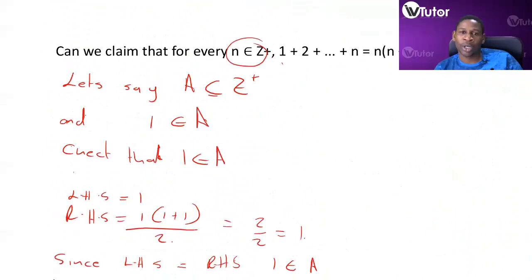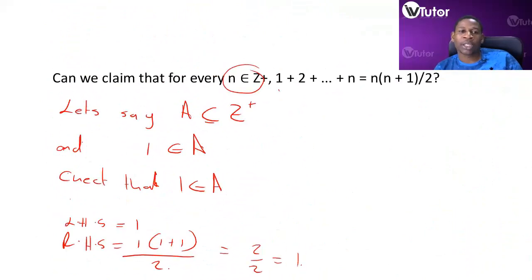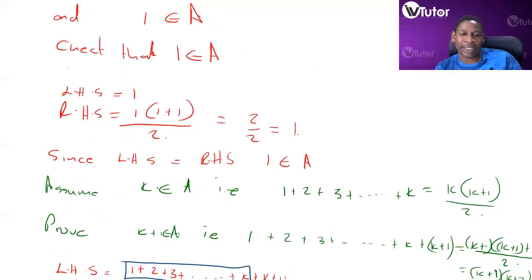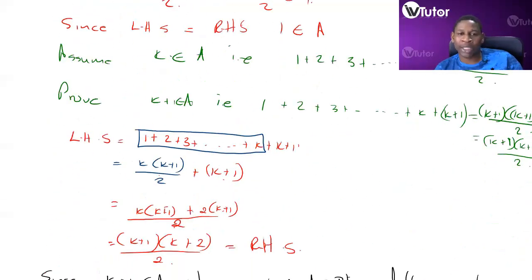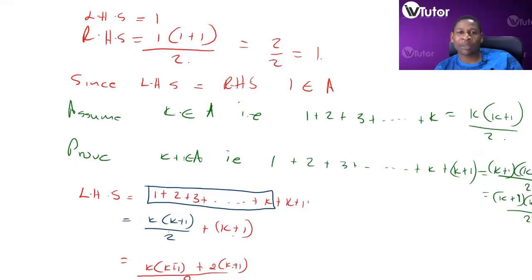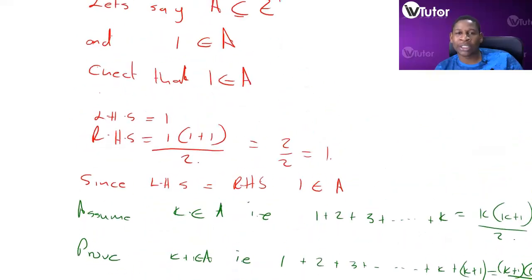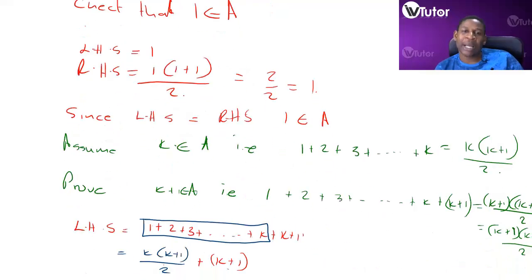So we have proved that, if you go up a little bit, the question was, can we claim for every positive integer that this holds? The answer was that since k plus 1 is an element of A whenever k is an element of A, it means that our subset that we initially said is a subset of all positive integers is actually equal to the set of all positive integers.